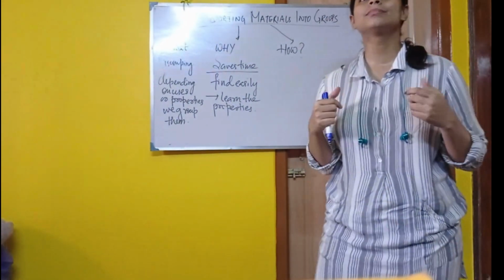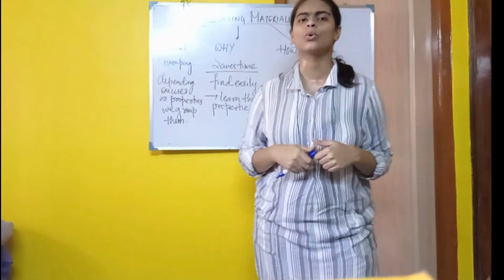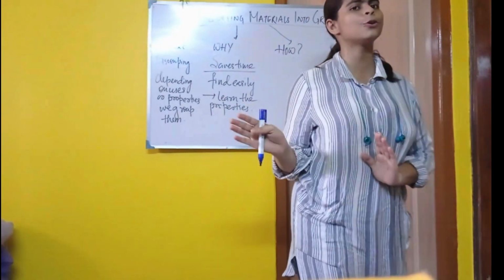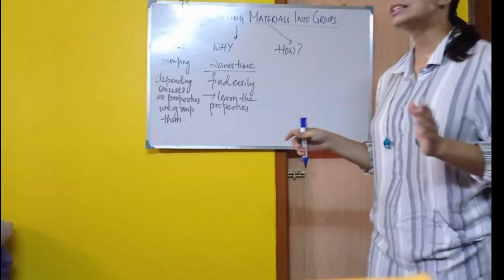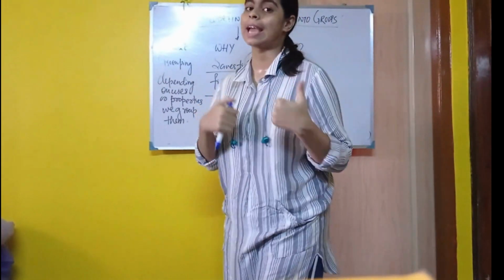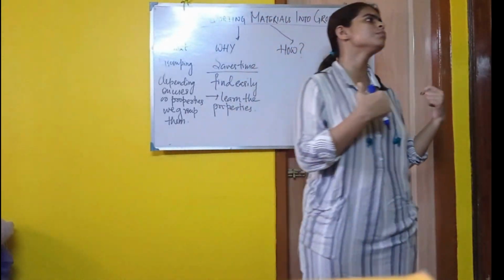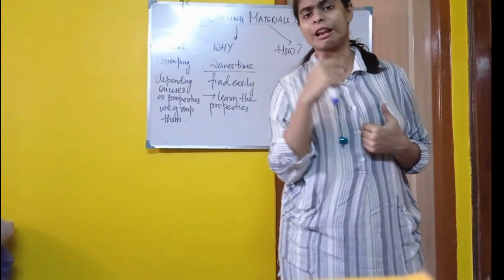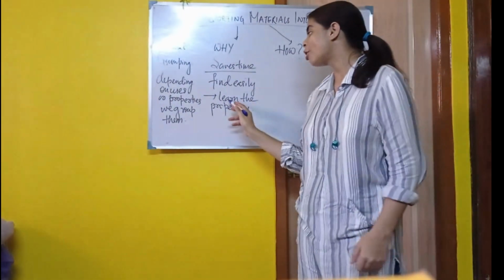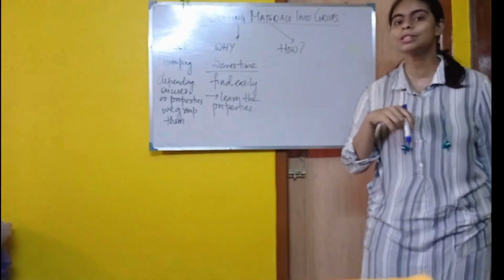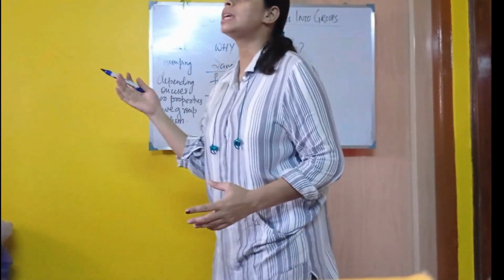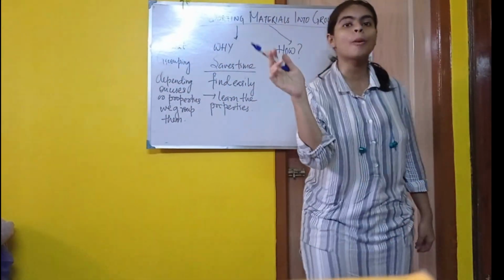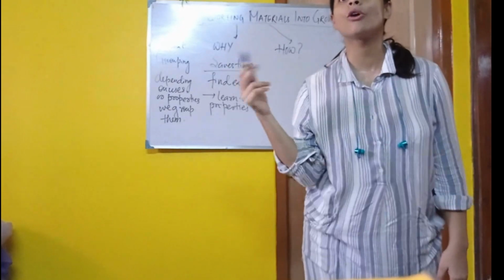Suppose you want to find something to wear, where will you go straight? You will go to the almirah, because you know that in the almirah we will get all the wearing items. If you want to find some paper, where will you go? You will go to the bookshelf directly. That means it also helps us to learn the properties. By grouping, we get an idea of their properties, means we get an idea of their uses.